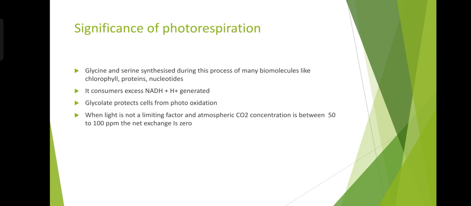Significance of photorespiration. Glycine and serine synthesized during the process are used to make many biomolecules like chlorophyll, proteins and nucleotides. Excess NADH plus H plus is generated. Glycolate protects the cell from photooxidation. When light is not a limiting factor and atmospheric CO2 is between 50 to 100 ppm, the net exchange is zero.